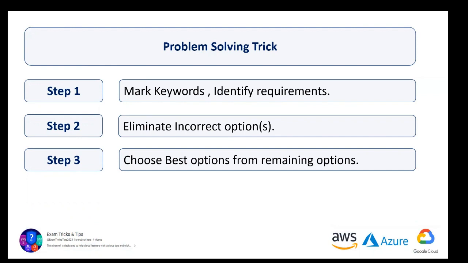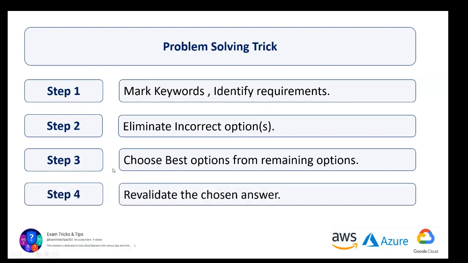And that's not it. You have to then revalidate your chosen answer. Look at all the options again: does it make sense? You have to revalidate it, and only then can you move on. And as with all these proctored examinations, the standard trick is that if you don't know the answer, you can mark it, flag it, and come back to it again. But that's just a generic approach to the exam.